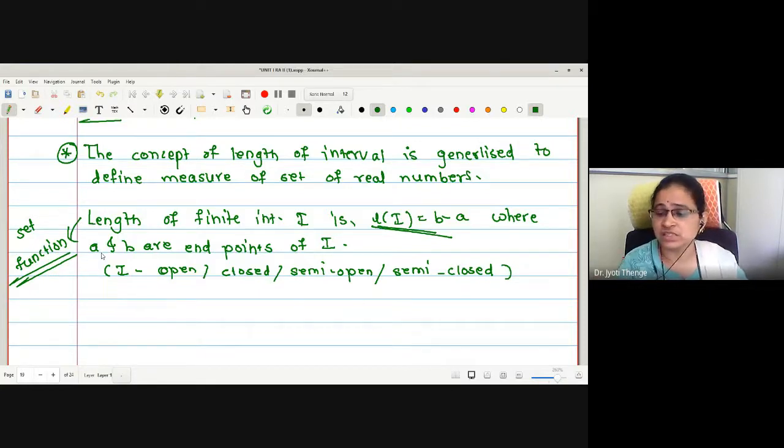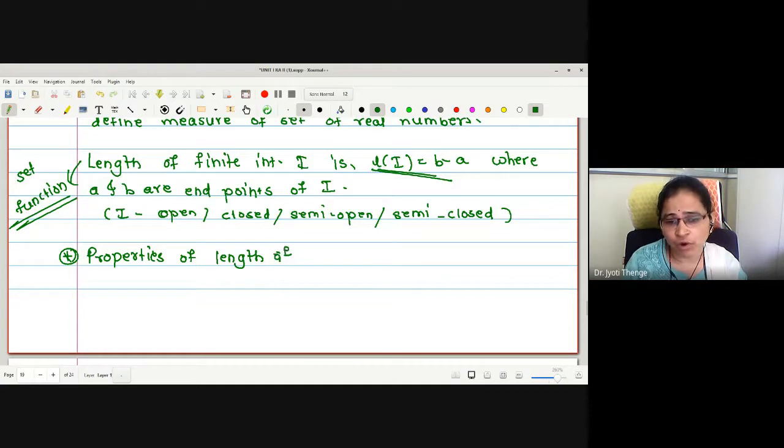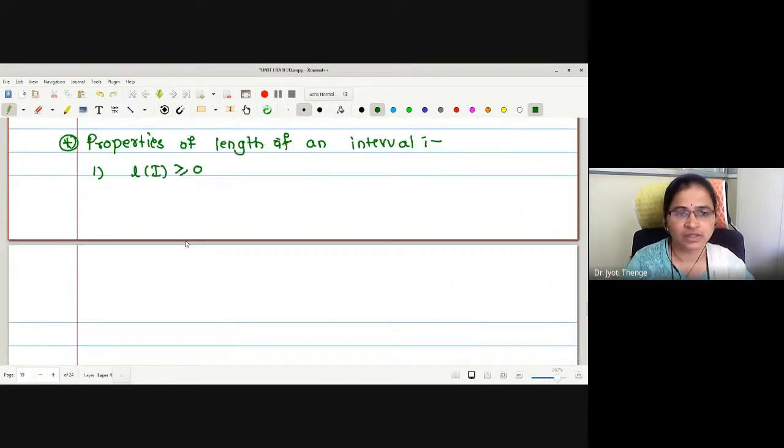Before constructing such a function, we will try to see the properties of length, because we have to follow all these properties in order to define the length of a set. Let us write the properties of length of an interval. What is the first property? Length of I is always non-negative. Length is defined for any interval.